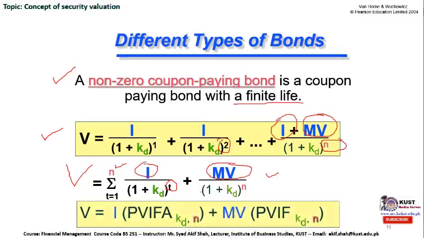So the reduced form, if somebody is interested to use the table method to calculate the value, it's very simple: multiply the coupon amount with the present value interest factor for annuity with KD discount rate up to N, and N in this case we have obtained as 3. Along with that, we have